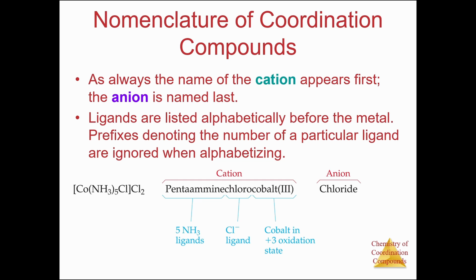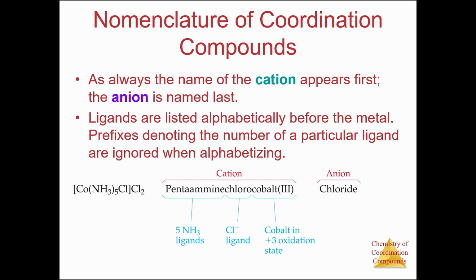And this is all about the metal and the ligands present inside the coordination sphere. And outside the coordination sphere, we have chlorine. It is not necessary to indicate it as di or mono or whatever. It can be simply pronounced as chloride.